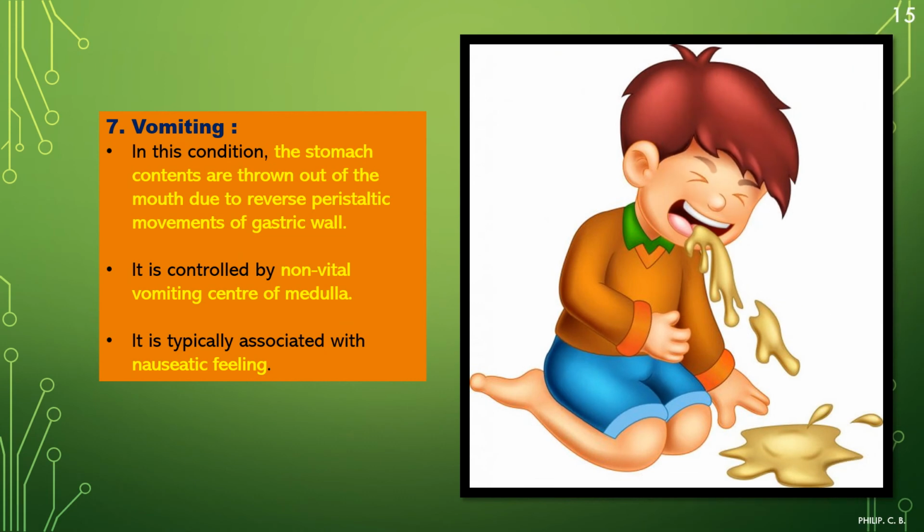Next, that is vomiting. In this condition, the stomach contents are thrown out of the mouth due to reverse peristalsis movement of the gastric wall. Right? That again can be due to various reasons. It is controlled by the vomiting center of the medulla. It is typically associated with a nauseatic feeling. So the nausea comes during vomiting.